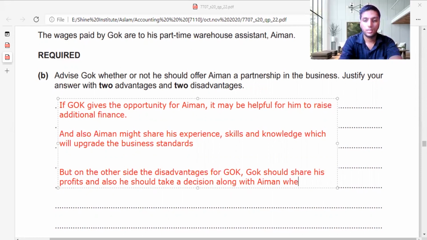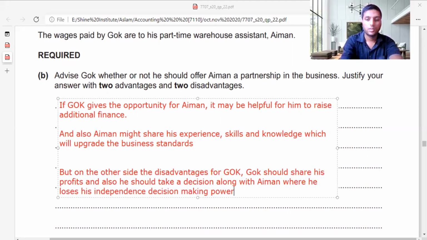He loses his independence, decision making power. So now I have given you a small idea about how to write an advantage and disadvantage, guys.